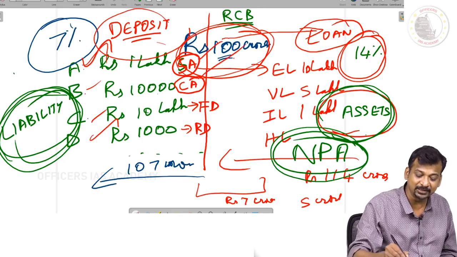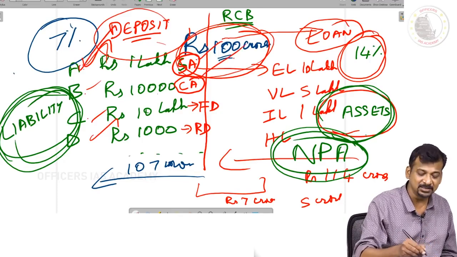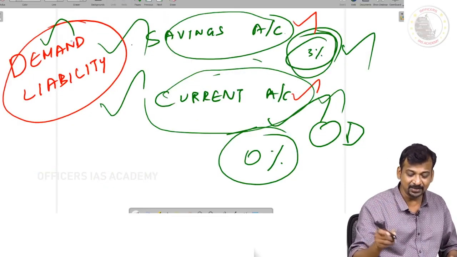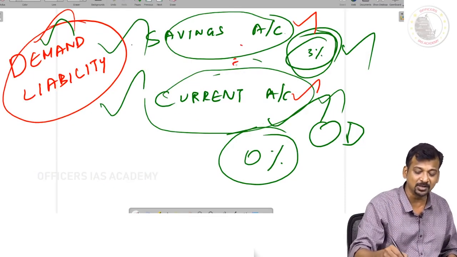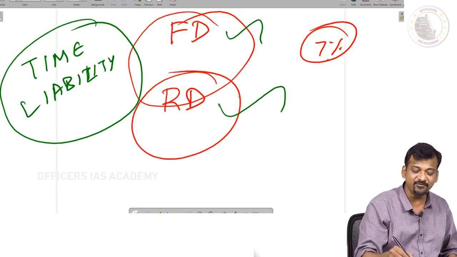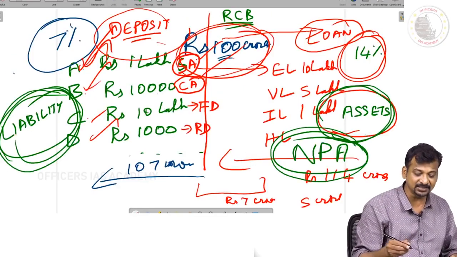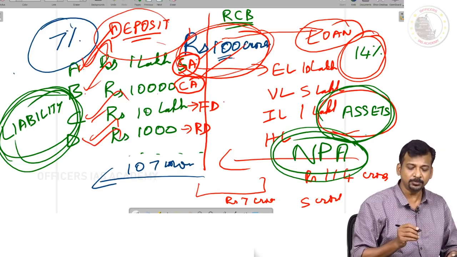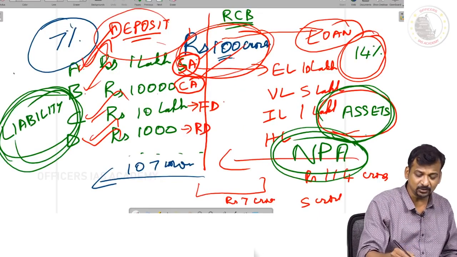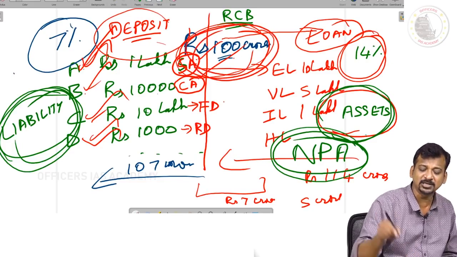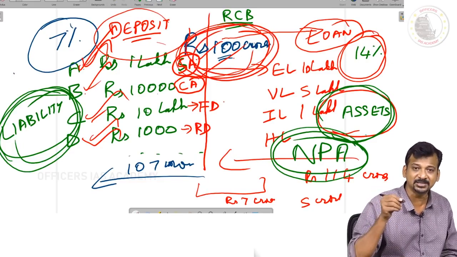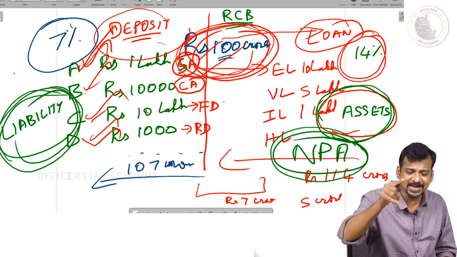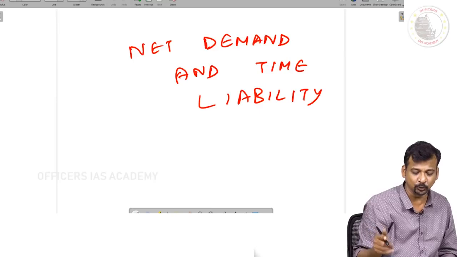Again I will repeat, why demand liability? Because savings account, current account is here. Antony is a savings account, Basha Industries current account, both are demand liability. That's what we saw, savings account, current account. On the other hand, FD, RD, time liability. Here we are seeing that Cinderella has put an FD, Dorothy has put a recurring deposit. So as a whole they have collected 100 crores, that's what we saw, this Rajinikanth Commercial Bank. So this is a net of demand and time liability, this 100 crore.